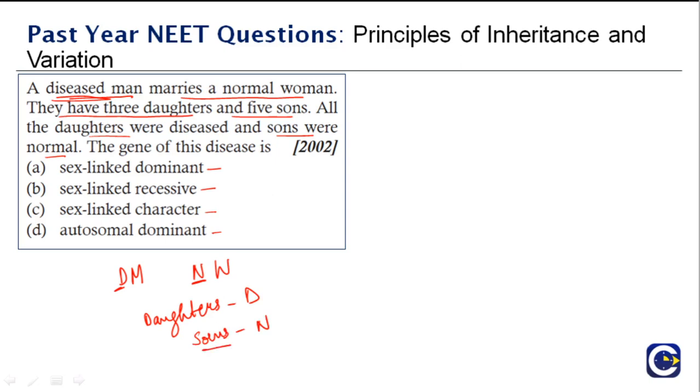So what do the sons take from the father? They take the Y chromosome. And what do the daughters take? They take the X chromosome. And also from the female they take an X chromosome. So because they are diseased and because the father is diseased, the X chromosome that they take from the father must be diseased, and because it is diseased, this would be a dominant disease.